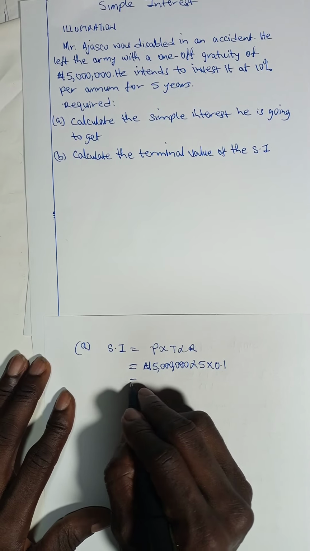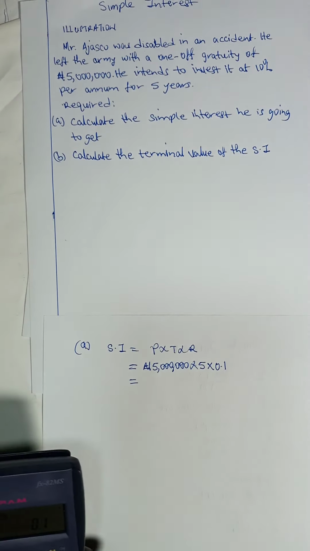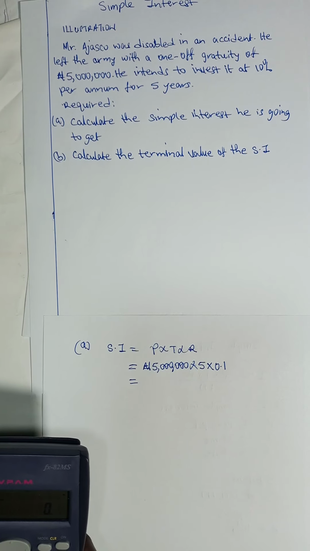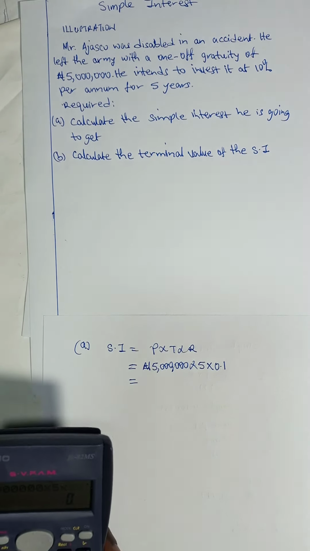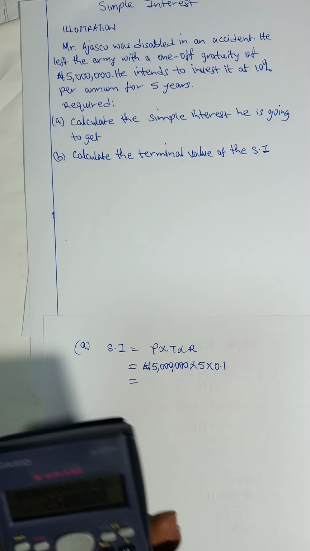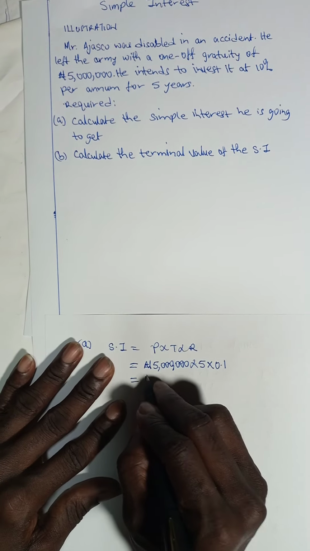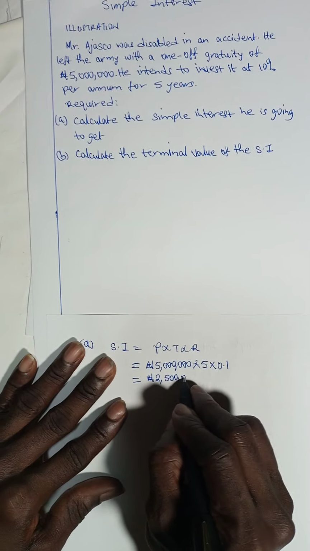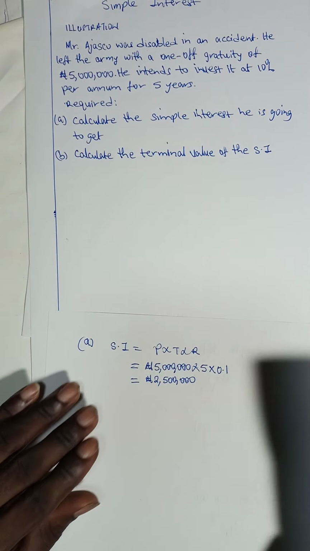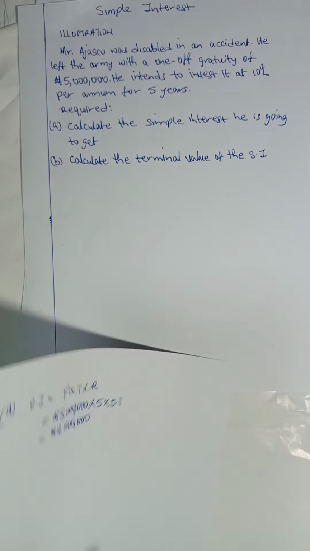We can just multiply and get our answer straight away. So 5 million times 5 times 0.1 is equal to 2,500,000.